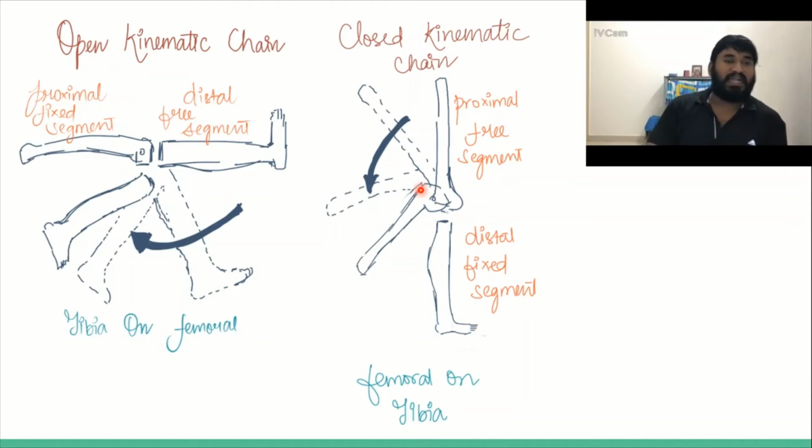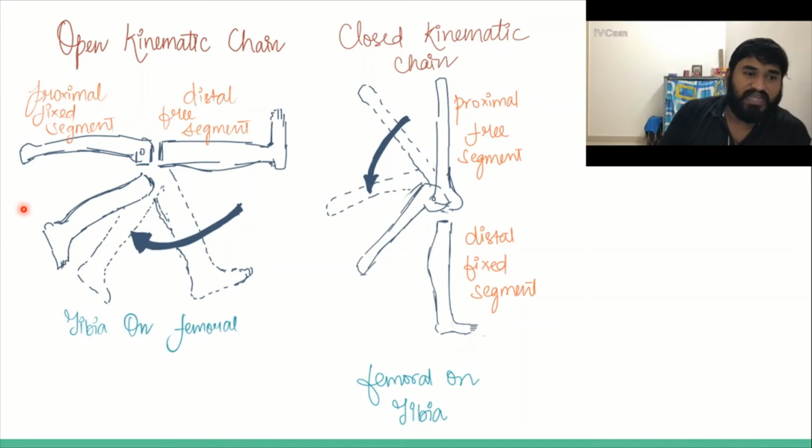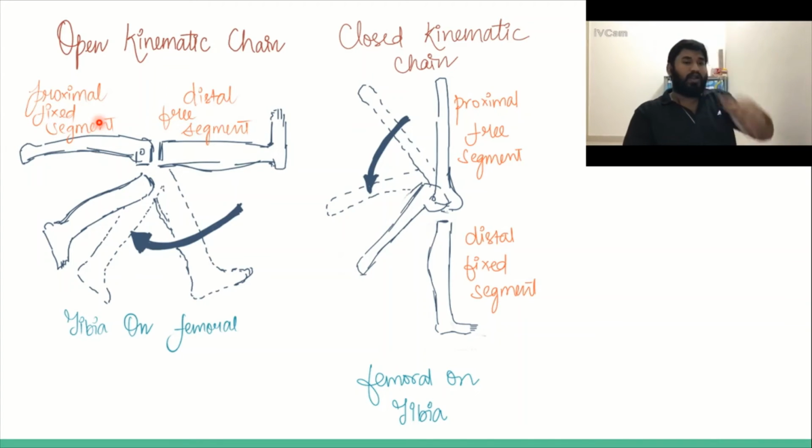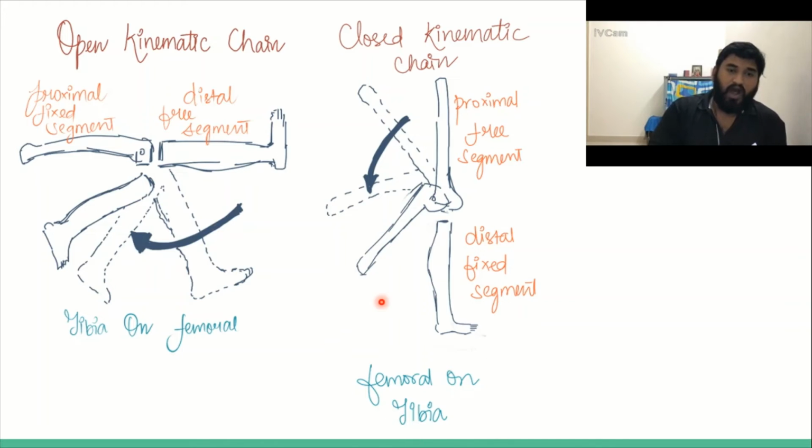So here is a diagrammatic explanation of how it occurs. You see your knee extension occurring, right? Knee extension and flexion, knee extension and flexion. So this is the tibia which is moving on the femur. The tibia here is the free distal segment and the proximal fixed segment is your femur, isn't it? Can you see? This is your open kinematic chain. And if you see femoral on tibial movement, it happens here, and see the distal is fixed and proximal is free. So this is your closed kinematic chain.